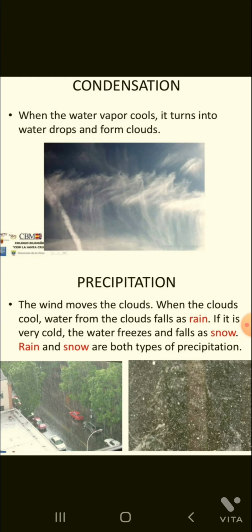Means in hilly regions like Kashmir and Himachal Pradesh etc., where it is very cold, the water changes into snow and comes down in the form of snow. And in plain areas, water after precipitation comes down on the surface in the form of rain. Rain and snow are both types of precipitation.